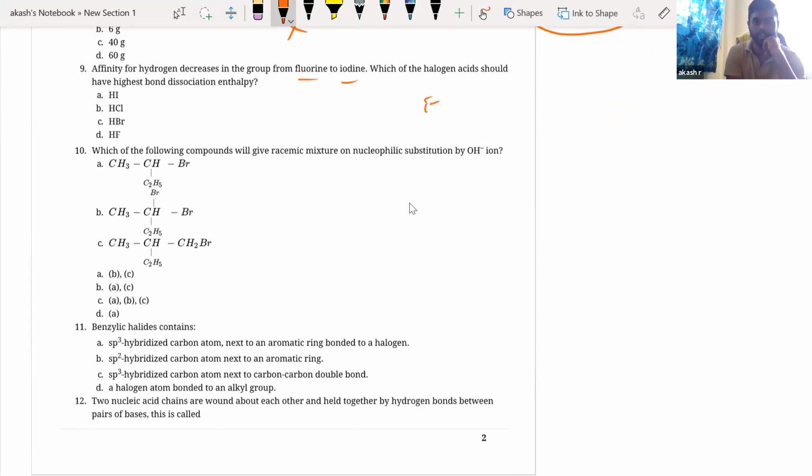Okay, fine. Next, affinity for hydrogen decreases in the group from fluorine to iodine. Yes, correct, right? The F-H bond is very strong. The iodine-H bond is very, very weak. Which of the halogen acids will have the highest bond dissociation enthalpy? Whichever is the strongest bond is very difficult to break. So that's why we say that HF is a very weak acid, because I will not be able to break the bond, and H cannot come out because of the high bond dissociation enthalpy of HF. Okay, so that's the answer.